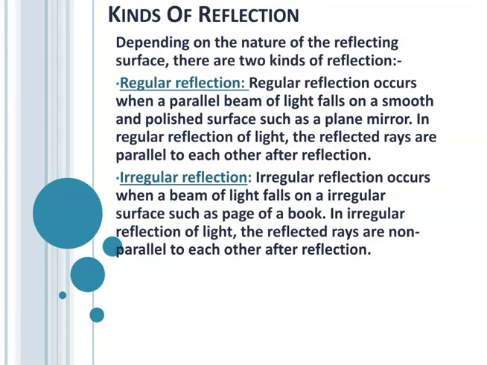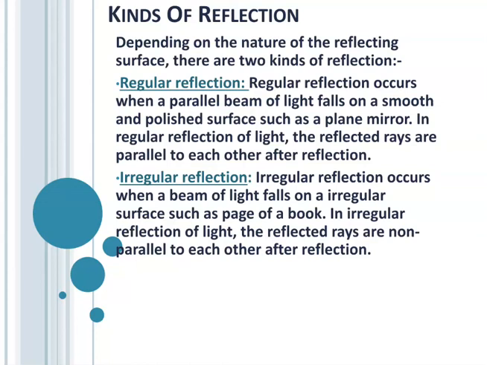Now there are two kinds of reflection. It depends on the nature of the reflecting surface. First is regular reflection. Regular reflection occurs when a parallel beam of light falls on a highly smooth polished surface such as a plane mirror, and in regular reflection the reflected rays are parallel to each other after reflection.